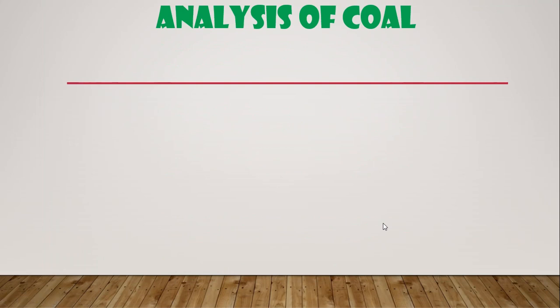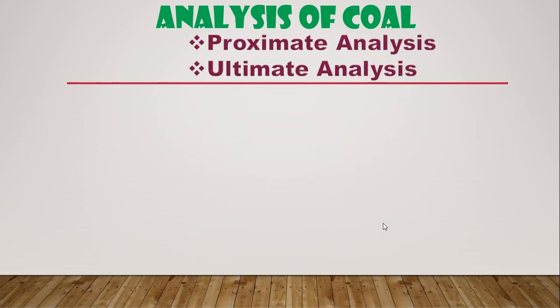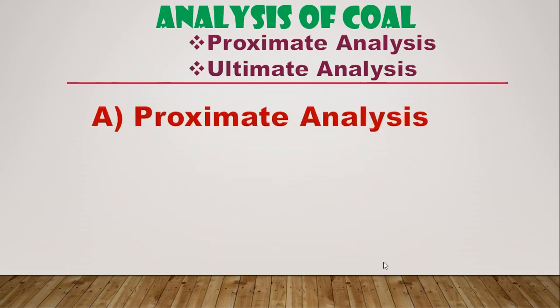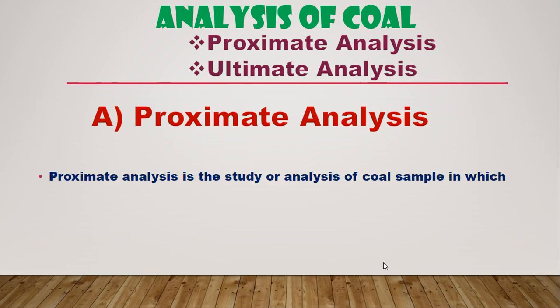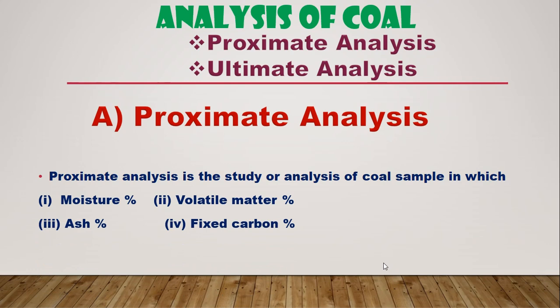How to analyze the percentage of carbon in a coal sample? Now there are two processes. One is the proximate analysis, second is the ultimate analysis. First, proximate analysis. It is nothing but the analysis of a coal sample in which first the moisture percentage, second the volatile matter percentage, third the ash percentage, and lastly the fixed carbon percentage is determined. So when we determine these four percentages, this analysis is known as proximate analysis.